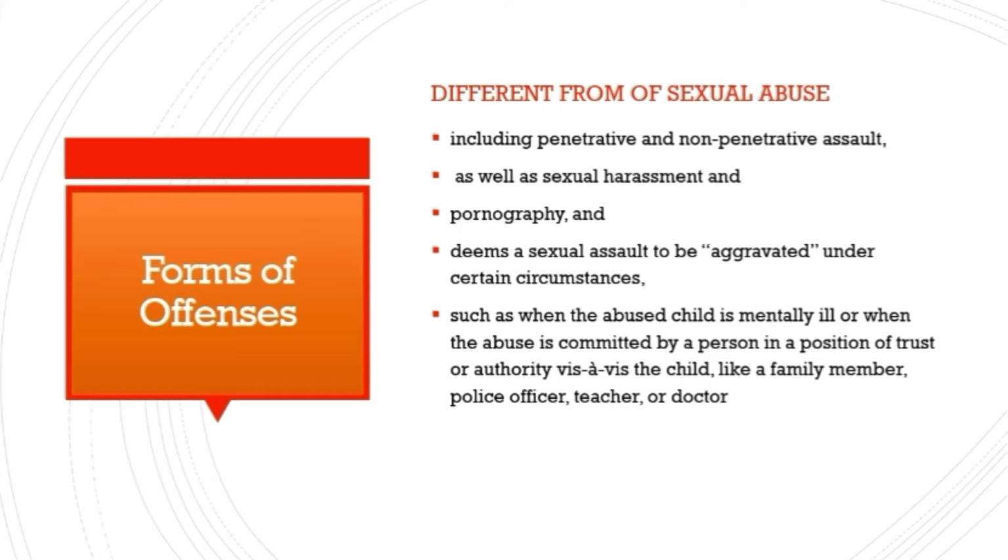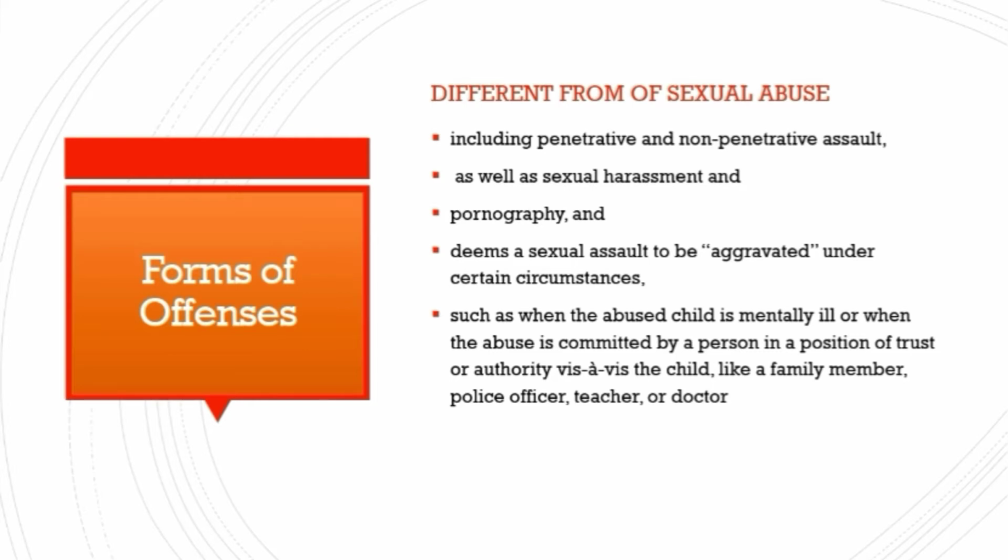Now let us see what the forms of offences are. There are different forms of sexual abuse. Firstly, it includes both penetrative and non-penetrative assaults, as well as sexual harassment and pornography, that is, pornography involving or featuring a child. Next, we have sexual assault deemed to be of an aggravated form. Yes, any kind of sexual assault of aggravated forms also comes under the purview of this act.